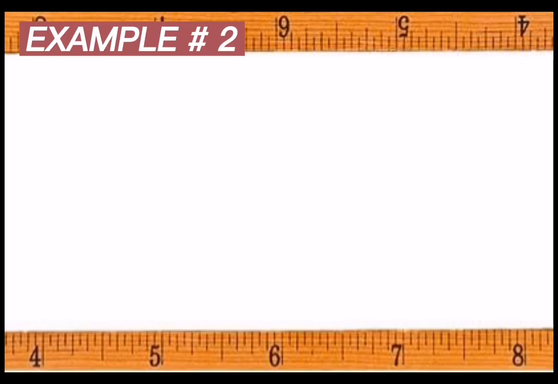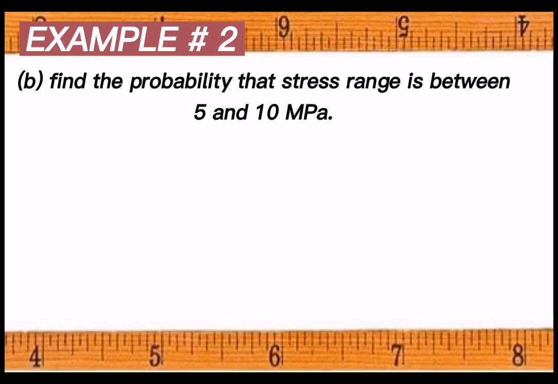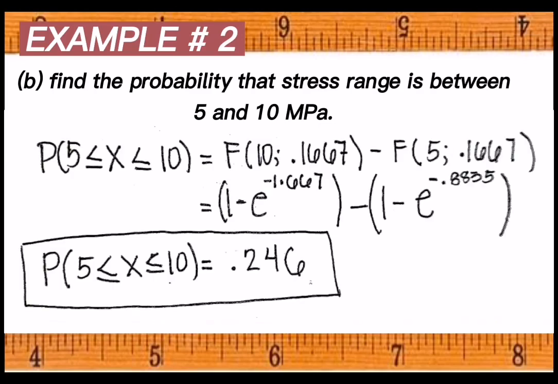So for our next question, find the probability that the stress range is between 5 and 10 megapascal. So our solution will be like this. Probability of 5 less than or equal to x, and x less than or equal to 10.